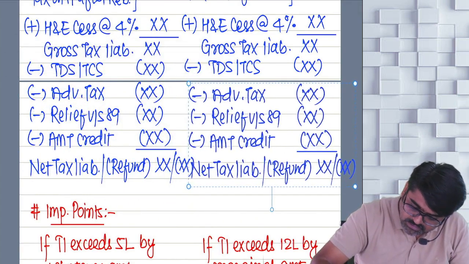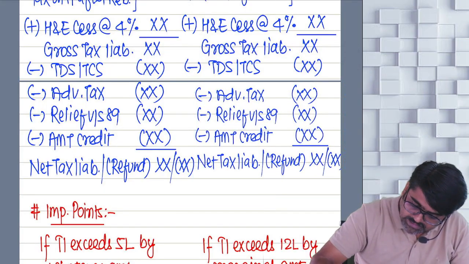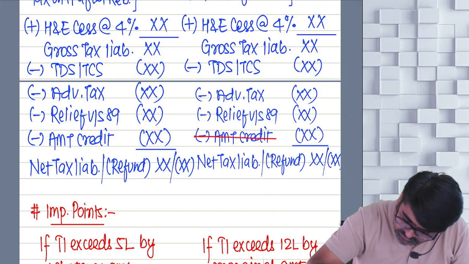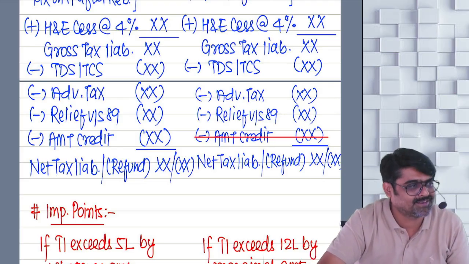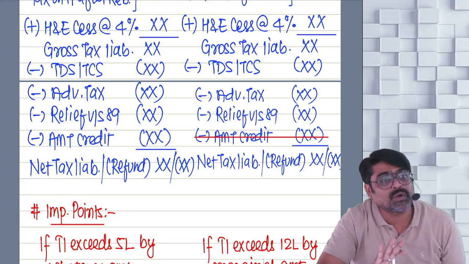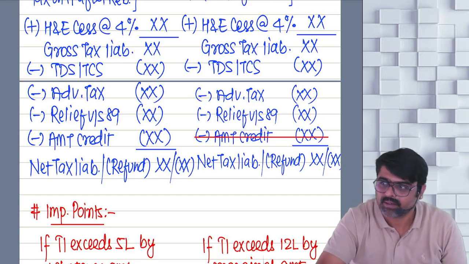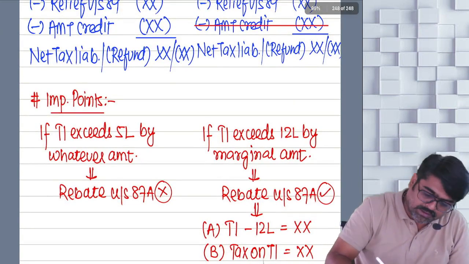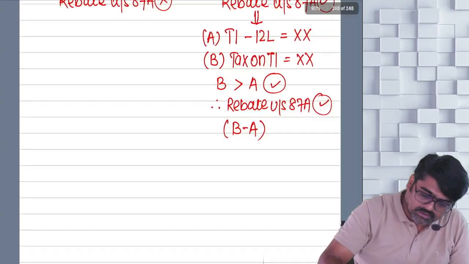Understanding or not? But here, can you see, there is one small thing, AMT credit, that you cannot reduce because the provisions of AMT are not applicable if you follow 115BAC. So since the provisions of AMT are not applicable, your AMT credit we are not going to allow you from your tax liability. Rest all the other things you can claim as it is. So now important point number 1 for relief. Understood?